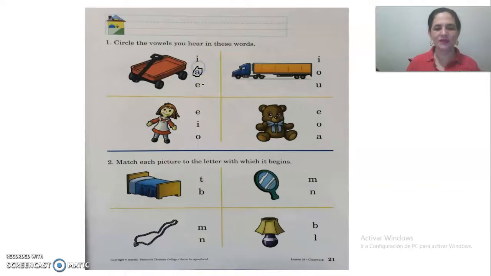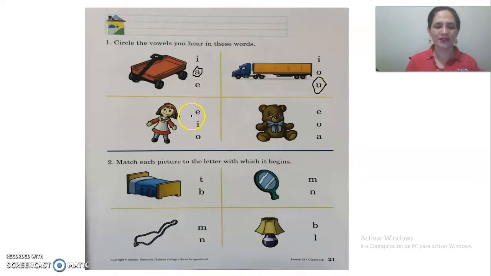Now we are going to continue with the next picture. And it's a truck. What vowel can you hear in truck? E? No. O? No. A? Yes. Very good. The next one is a doll.